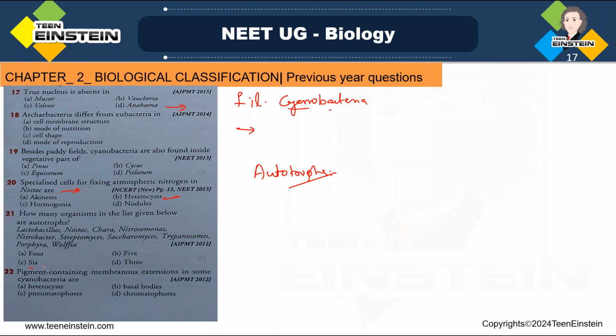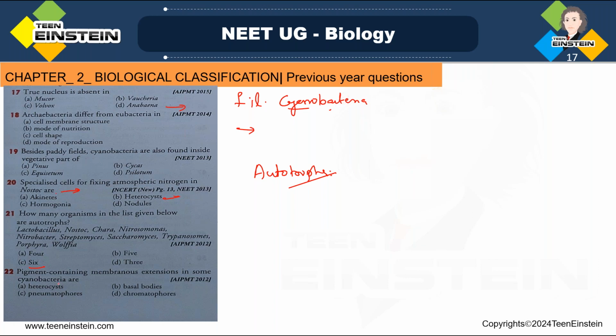So option C, 6. These organisms are autotrophs. They are producing their own food. They are able to make energy-containing organic molecules from inorganic raw materials. So here 6 organisms are the autotrophs.